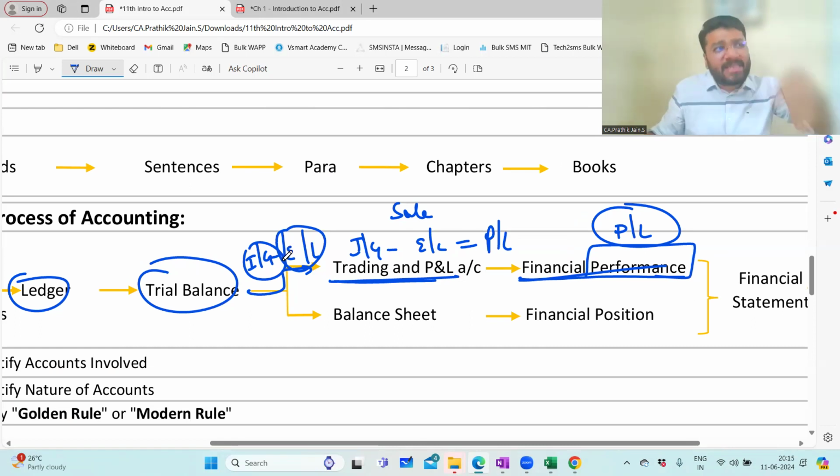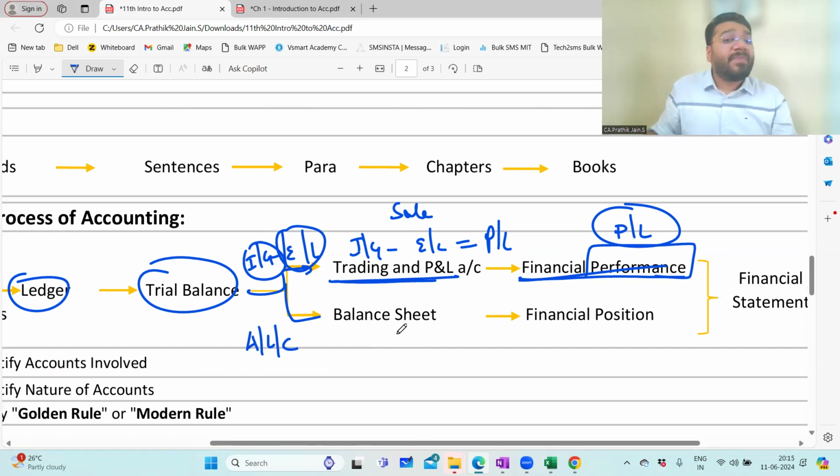So is everything transferred, or is anything pending? Pending. All the other items which have the flavor of asset, liability, capital will be transferred to the balance sheet. So what is asset? What is liability? What is capital? I'll teach you in the next class.